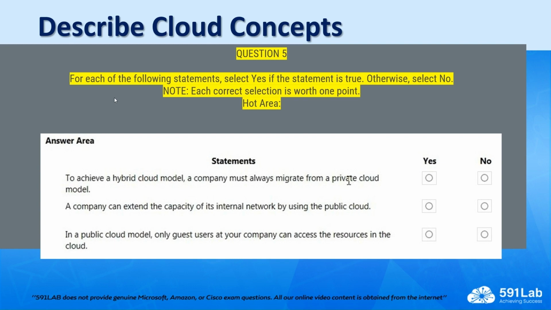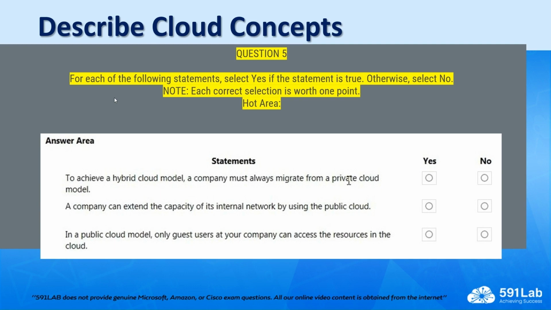So the answer to this question will be a no, because it is not true that a company must always migrate from a private cloud model to implement a hybrid cloud. You could start with a public cloud and then combine that with an on-premises infrastructure to implement a hybrid cloud. So the second question, a company can extend the capacity of its internal network by using the public cloud.